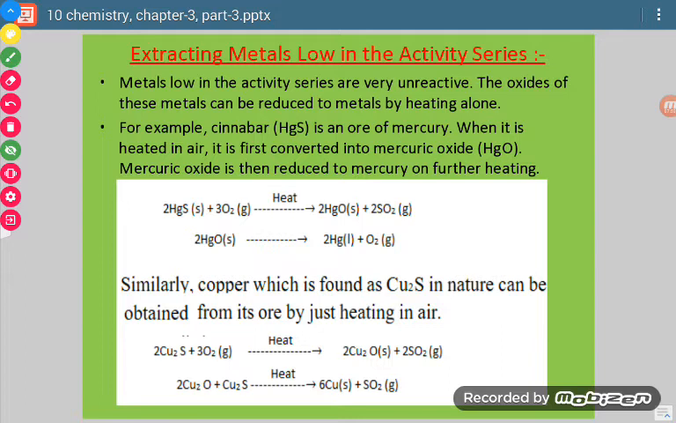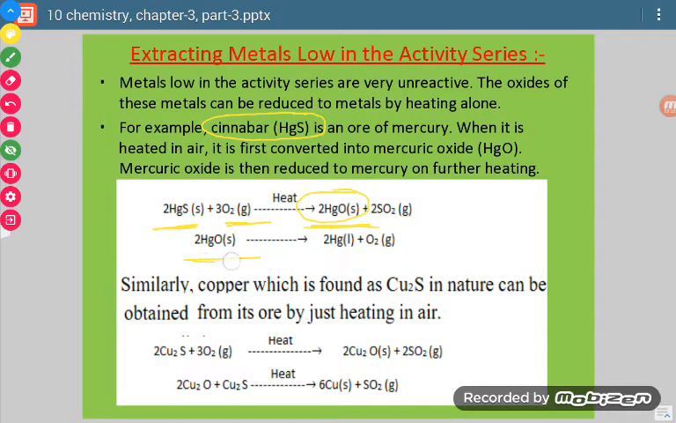Now see, metals low in the activity series are very unreactive. The oxides of these metals can be reduced to metals by heating alone. Now see, we have taken the example of cinnabar. Cinnabar is an ore of mercury, and when we heat it, it will first form its oxide. See, this is cinnabar, we heated it and we got its oxide.